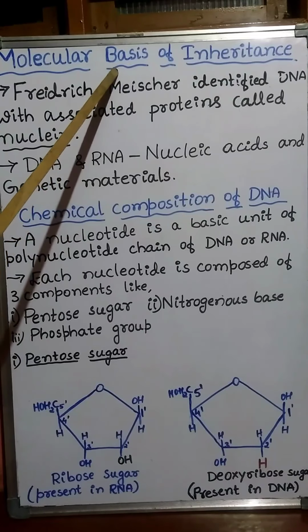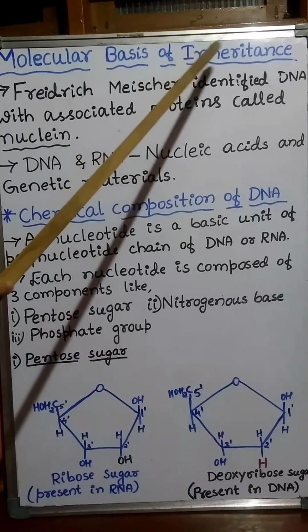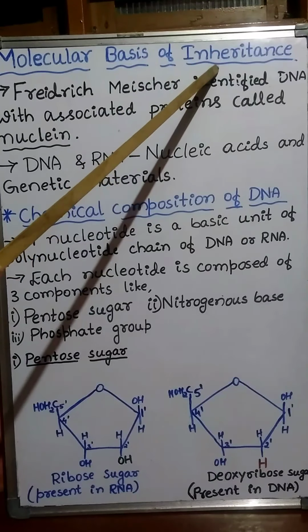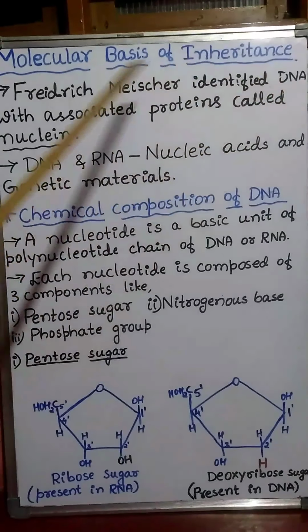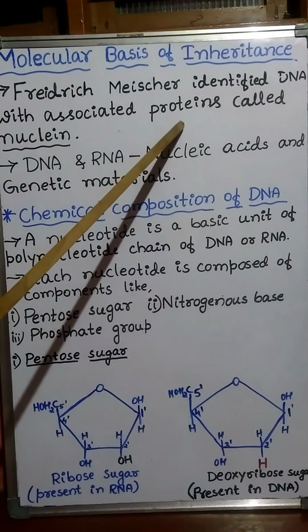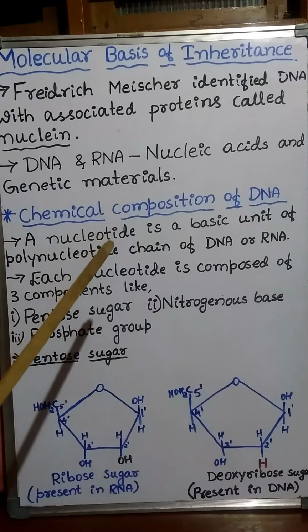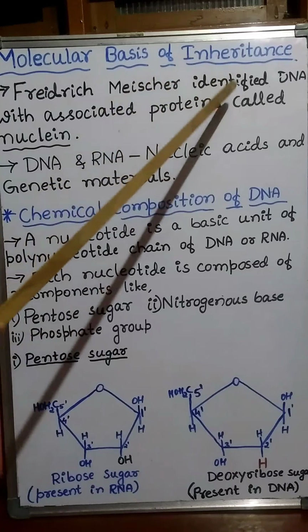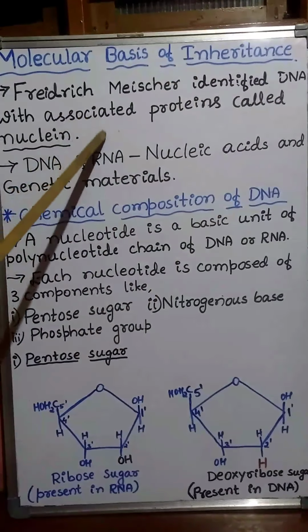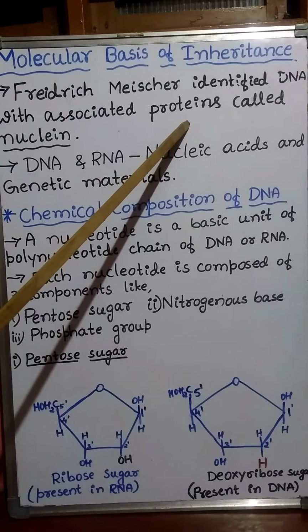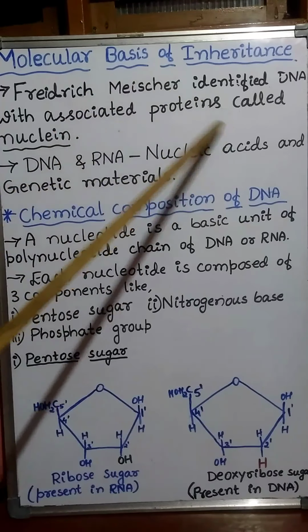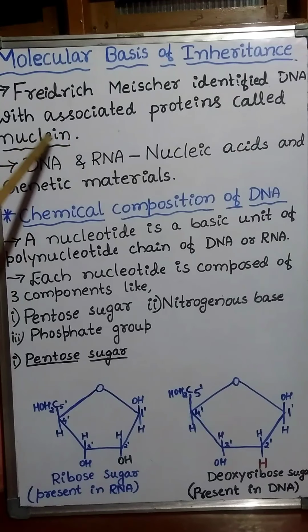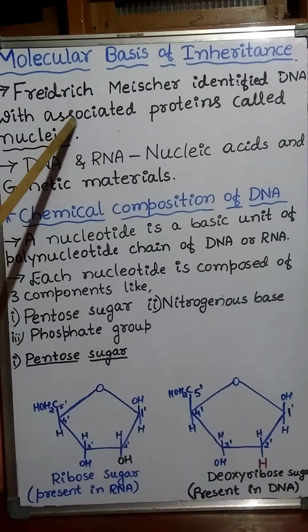Today I'll start with the next chapter, Molecular Basis of Inheritance. Friedrich Miescher identified DNA with associated proteins in the 1860s and called it nuclein. Nuclein is nothing but DNA with associated proteins.